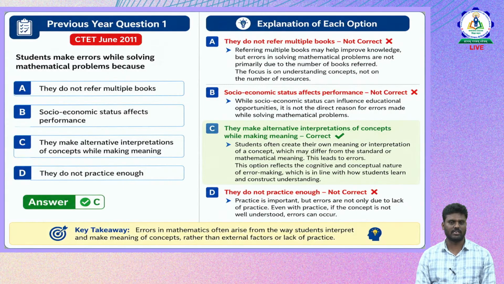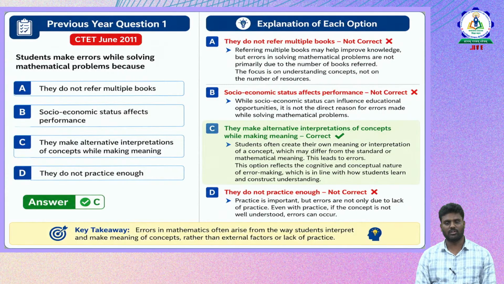Let us try to understand option by option. Option A says they do not refer to multiple books. Is that possible? No. Students refer to various books in order to acquire and improve their knowledge. Referring to multiple books may help improve knowledge, but errors in solving mathematical problems are not primarily due to the number of books referred. The focus is mainly on understanding concepts, not the number of resources. Therefore this is not correct for the given question.